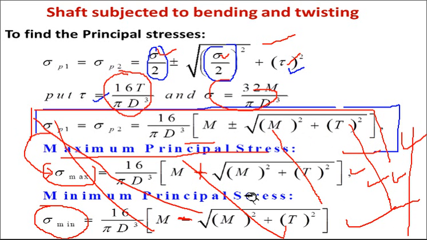Actually there is no need of this equation, you can put m and t, because to count the effect of m and t we have proved the equation of shear stress tau equal to 16t upon pi d cube and stress equal to 32 m upon pi d cube. If you put these values in equation 1, you will get the same answer as by using this.